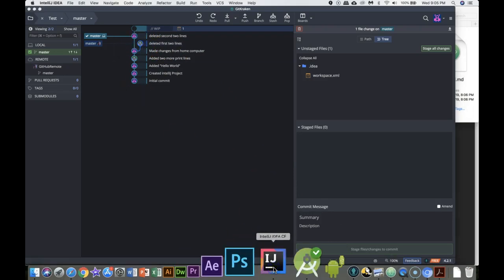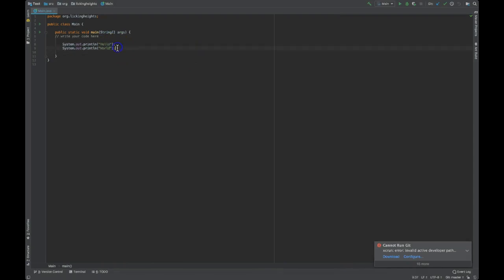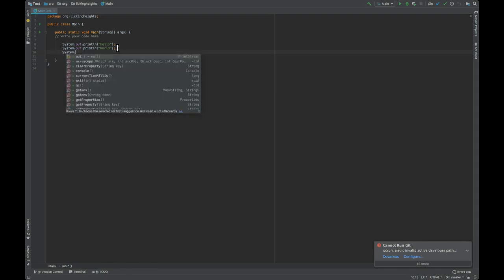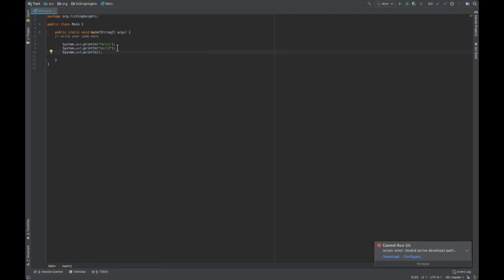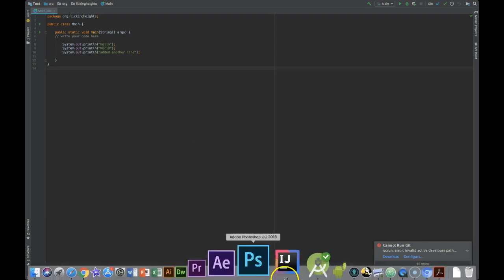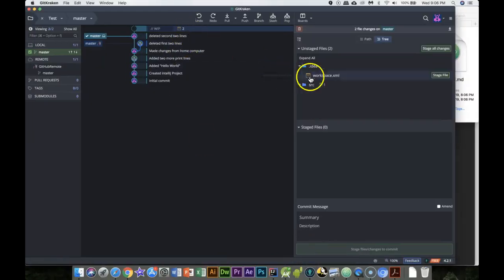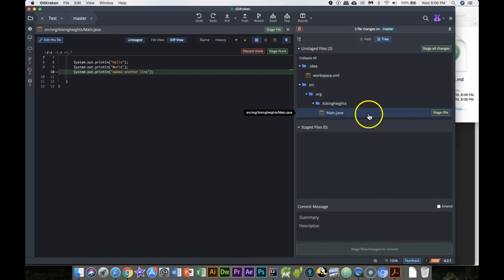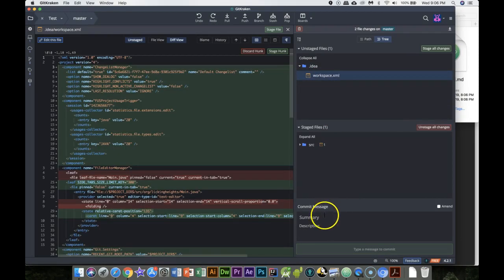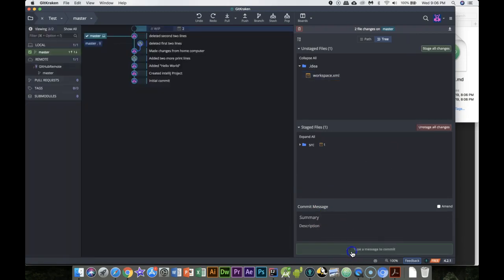So I now have made a change. I go ahead and I add a third line because we deleted the first two. System.out. And this happens when you aren't syncing everything. Added another line. Okay. My GitKraken, it's now tracking that I got an additional line that I just did. Let's go ahead and stage that. Added another line. And I commit those changes. Now, if I try to push up, I'm going to have some issues.